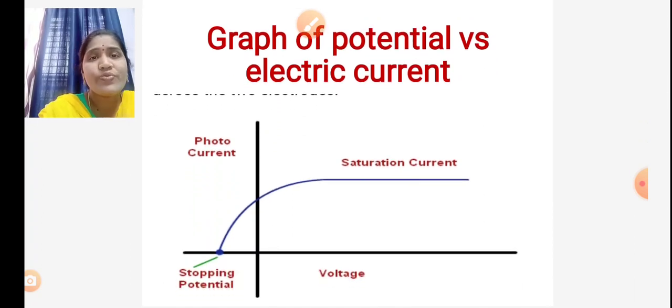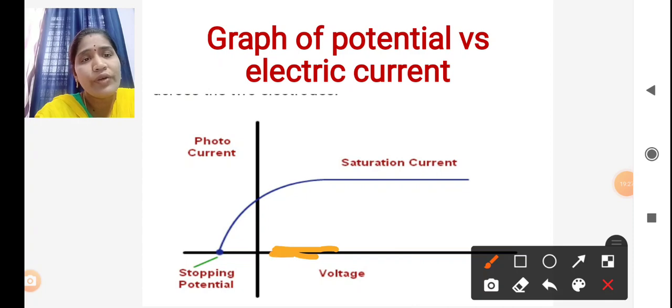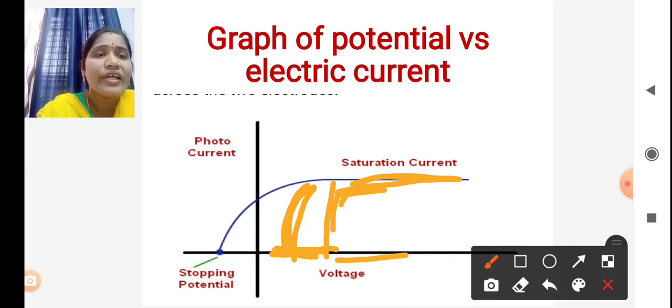Now this can be explained using this graph, the graph of potential versus electric current, which we already discussed. This is the positive potential. If the positive potential increases, the photocurrent increases, until it reaches the saturation current at a certain voltage. Then it becomes saturated.